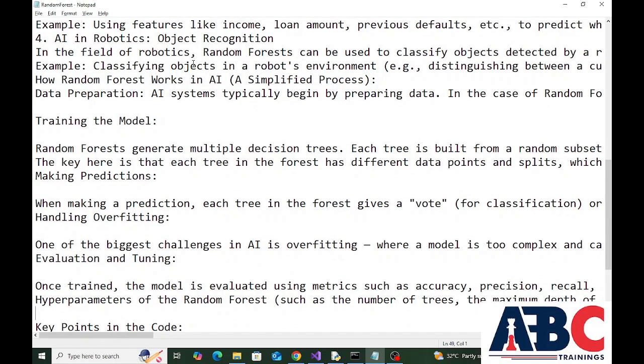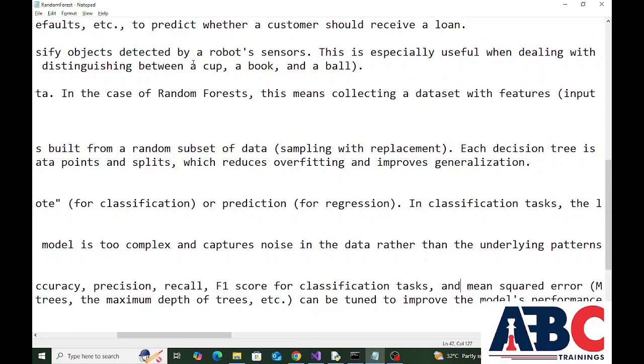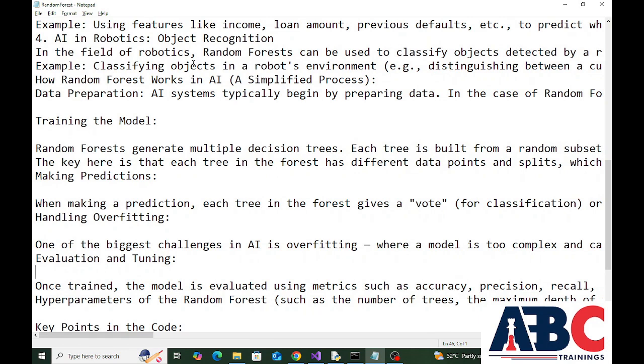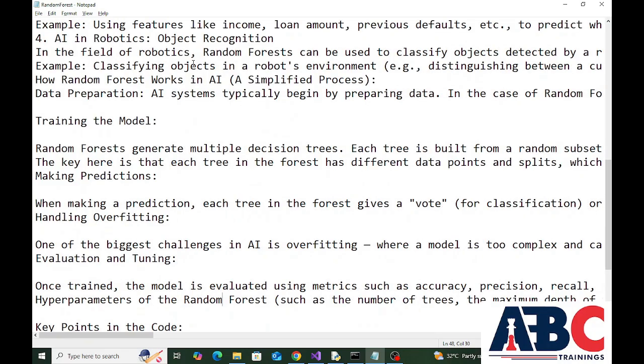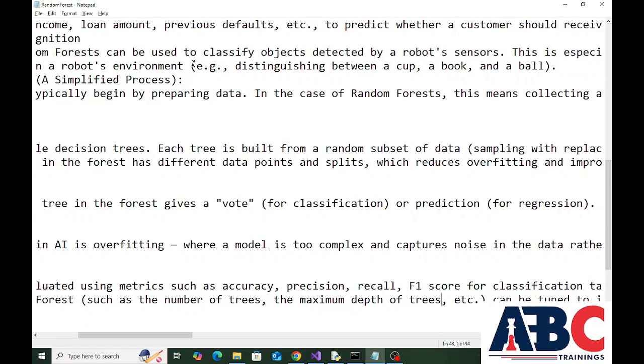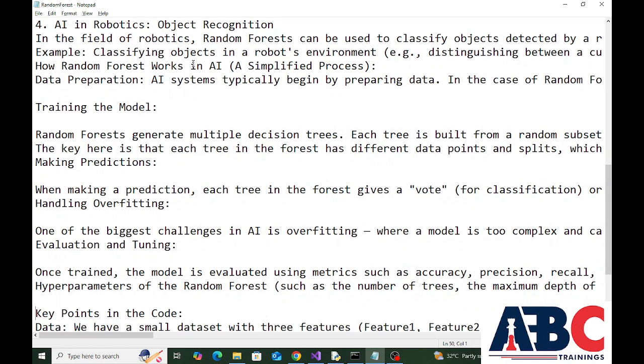Next point is evaluation and tuning. Once trained, the model is evaluated using metrics such as accuracy, precision, recall, and F1 score for classification tasks, and mean squared error for regression tasks. Hyperparameters of the random forest, such as the number of trees, the maximum depth of trees, etc., can be tuned to improve the model's performance.